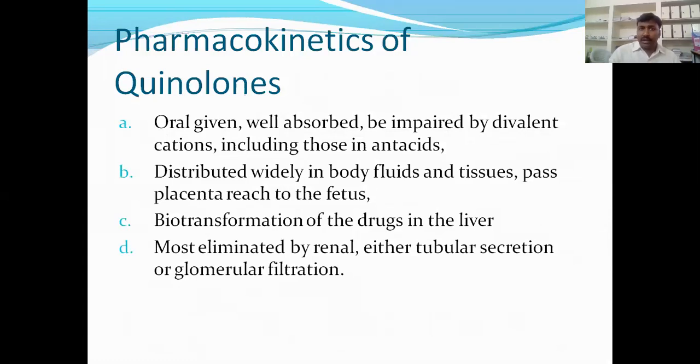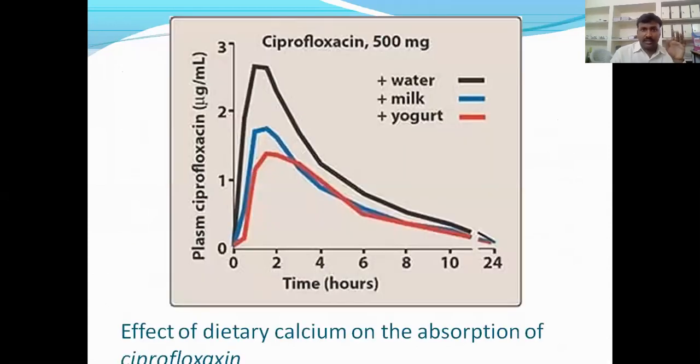Then coming to the pharmacokinetics of quinolones. These are well absorbed and well distributed in vital organs and tissues, and they cross the placenta to reach the fetus also. They are metabolized in the liver and excreted through the renal route. This is common.